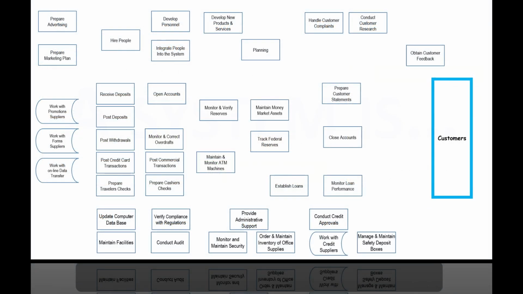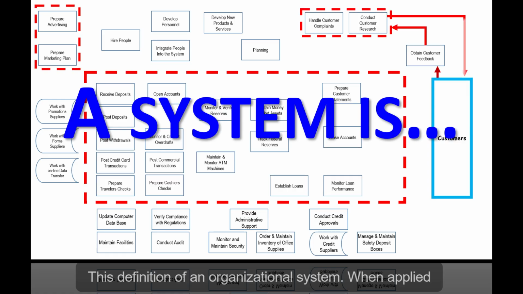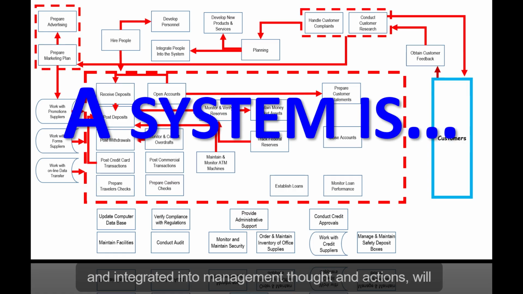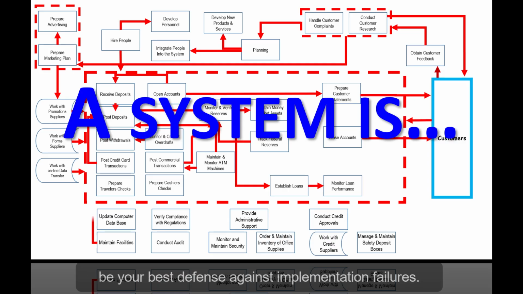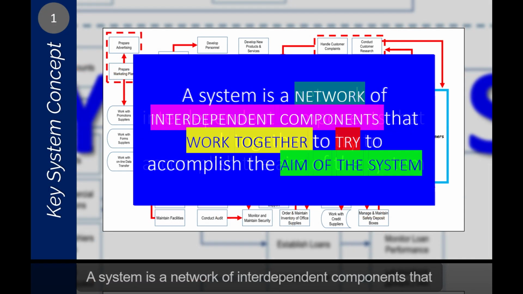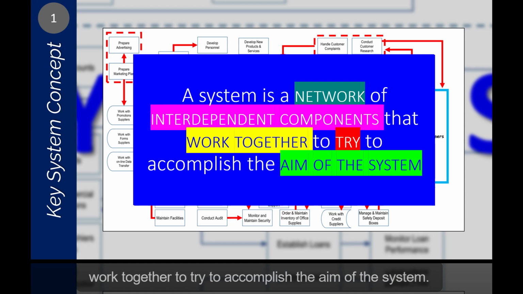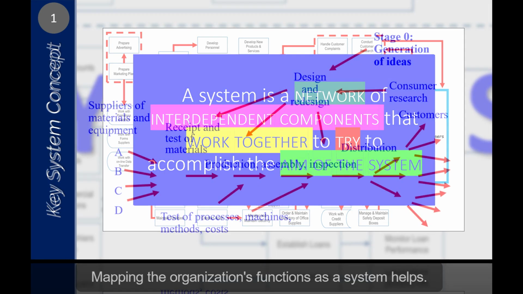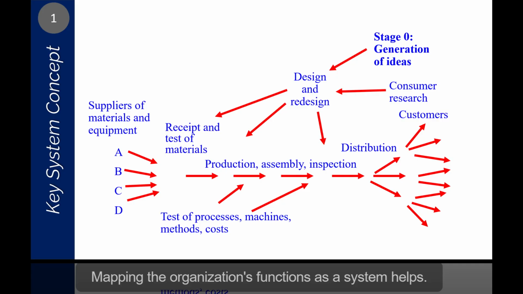1. This definition of an organizational system, when applied and integrated into management thought and actions, will be your best defense against implementation failures. A system is a network of interdependent components that work together to try to accomplish the aim of the system. Mapping the organization's functions as a system helps.